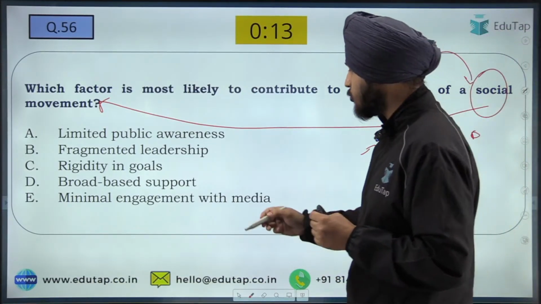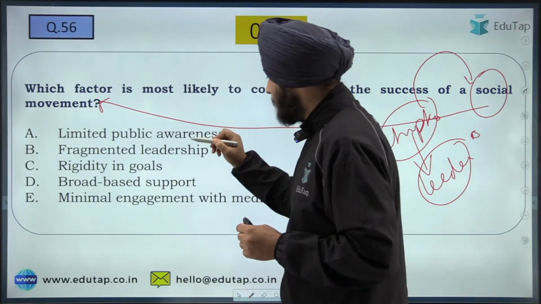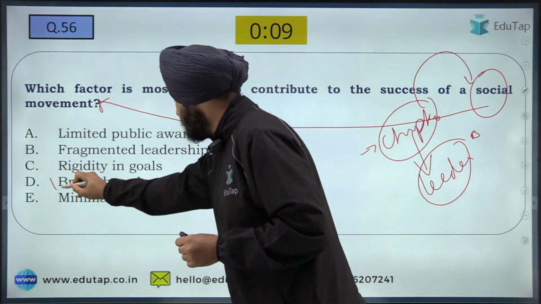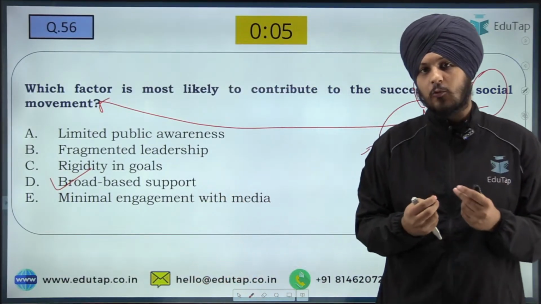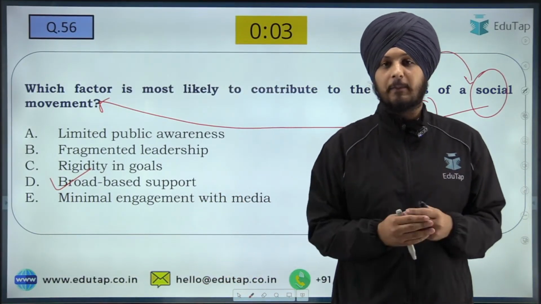And when we talk about the social movement, the most important thing with respect to a social movement is going to be the broad-based approach. Why the broad-based approach? Because any social movement cannot be possible without the public support.